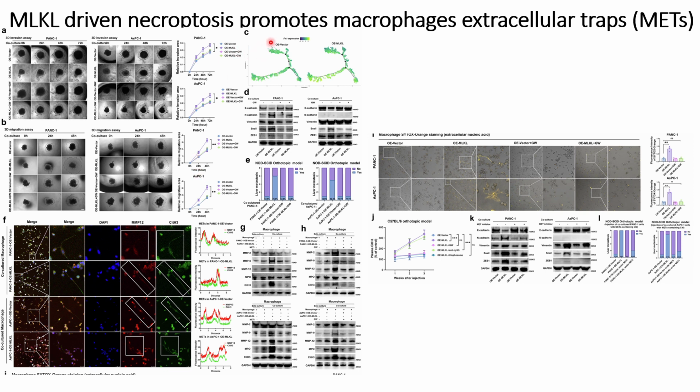When they looked at FN1 expression, which is a marker for migration in cancer cells, they saw more FN1 expression when MLKL is overexpressed compared to the control. They also checked the markers for EMT, that is epithelial to mesenchymal transition, such as N-cadherin, and they saw more N-cadherin when MLKL is overexpressed, indicating more mesenchymal transition.